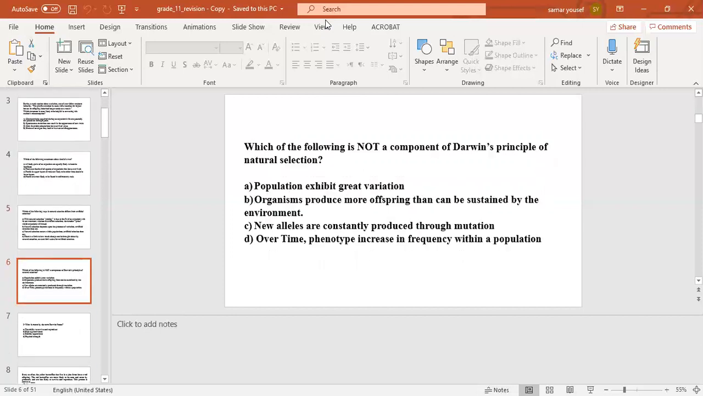The next question, which of the following isn't a component of Darwin's principle of natural selection? Number A, populations exhibit great variation. Number B, organisms produce more offspring than can be sustained by the environment. Number C, new alleles are constantly produced through mutation. Number D, over time, phenotypes increase in frequency within a population. The correct answer would be number C. New alleles are constantly produced through mutation.